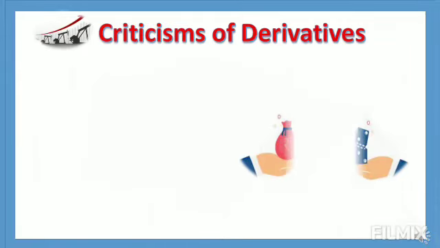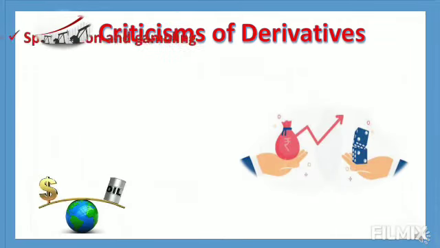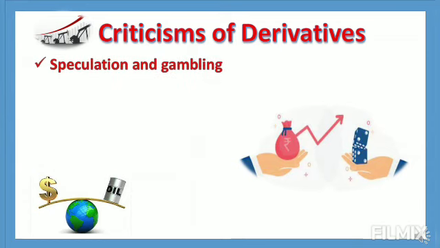Criticism of derivatives. First one, speculation and gambling. The derivative market functions when speculators buy the risk from the hedger. Speculators typically have such a short-term horizon that their trading hurts market efficiency in the long run. This is why some people label derivatives as legalized gambling.